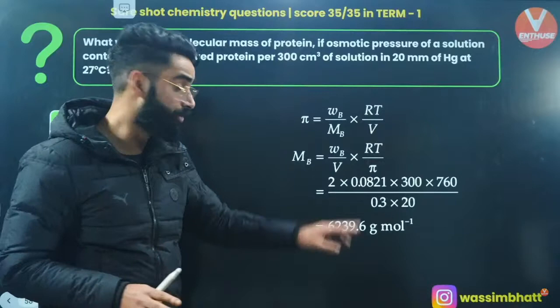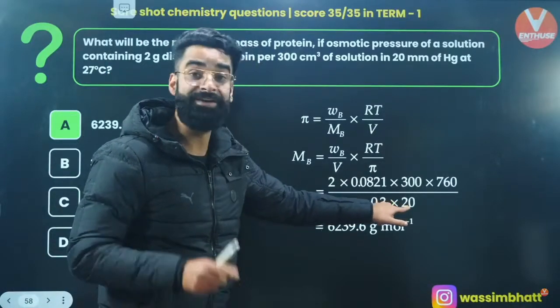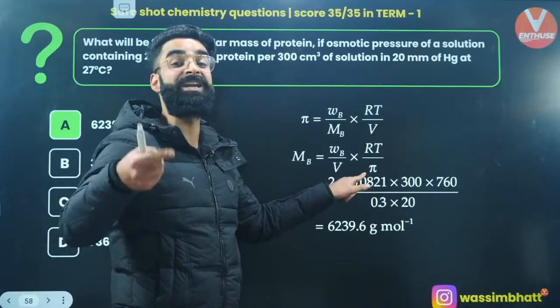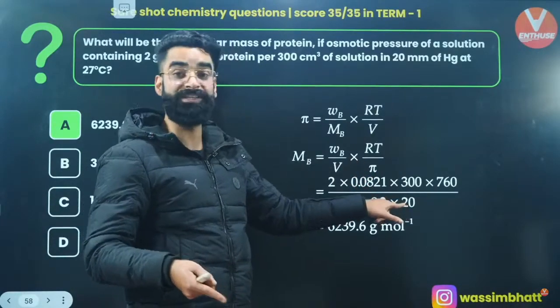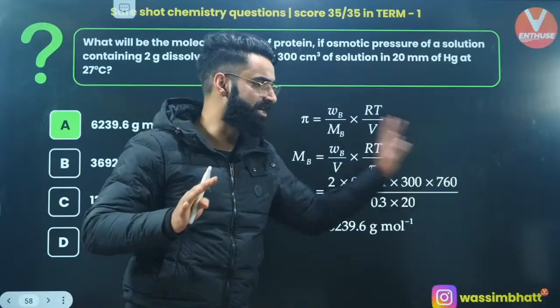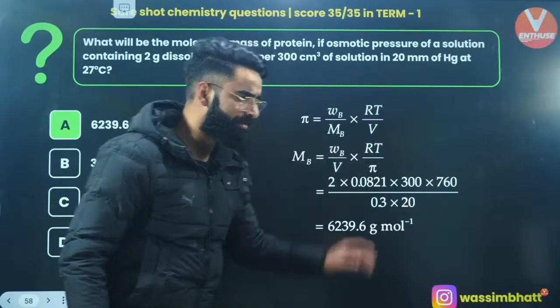Make sure you do this, okay? Because the osmotic pressure was given in mm of Hg and the R value you are using is 0.0821 atm liter per Kelvin per mole. So make sure you convert the pressure in mm of Hg into atm by dividing it by 760, yeah? So do remember this, okay?